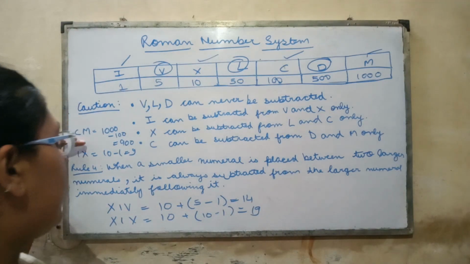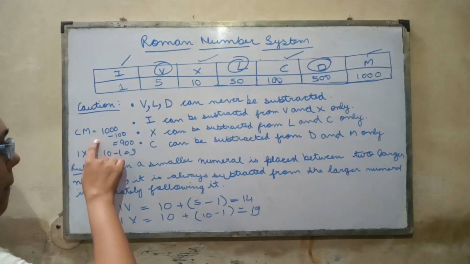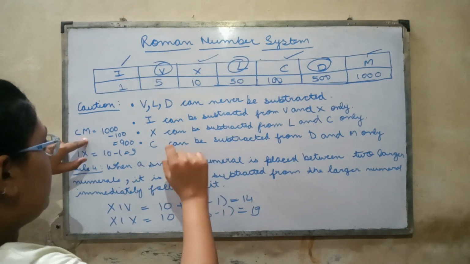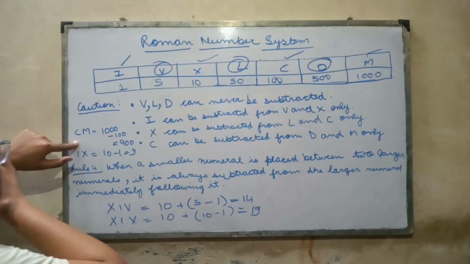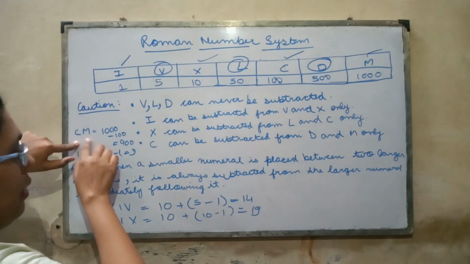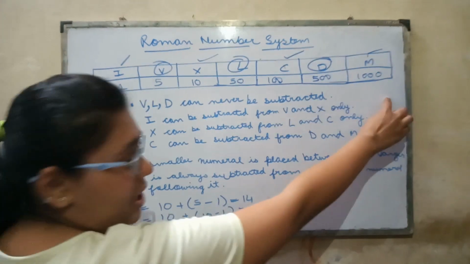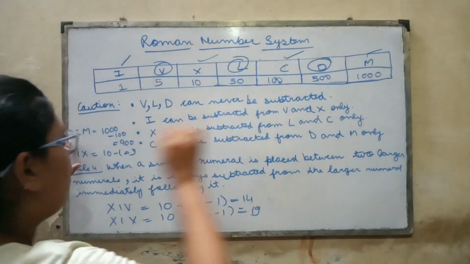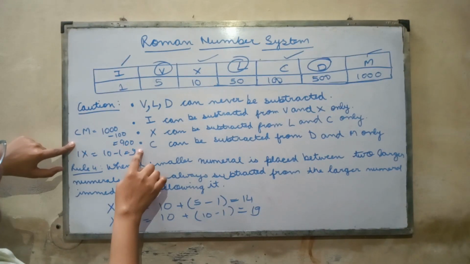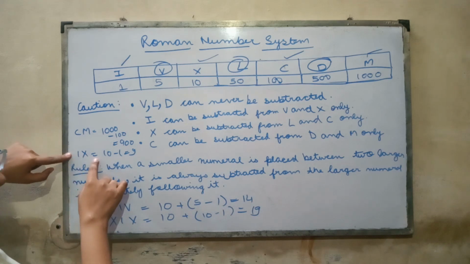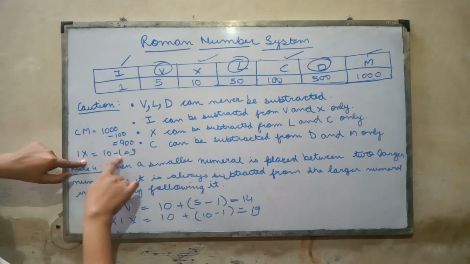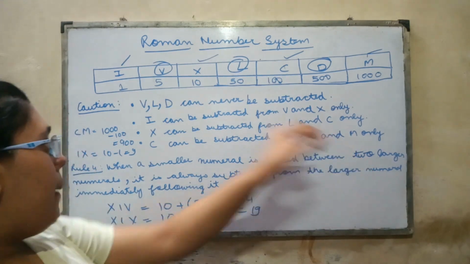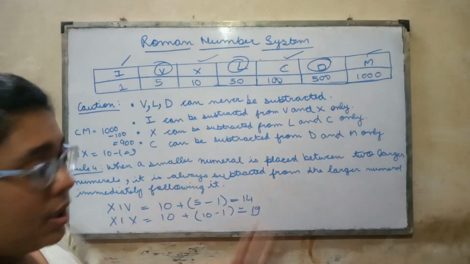Okay, so this rule is clear. So we can take a small example, CM. Now you have to see the CM, so what does this C stand for? It is coming to the left of that number, and what is the larger number? M. M stands for 1000, 1000 minus C, which stands for 100, 1000 minus 100, 900. Then IX, 10, X minus 1, 9. We are following the rules, C is subtracted from M and I subtracted from X.